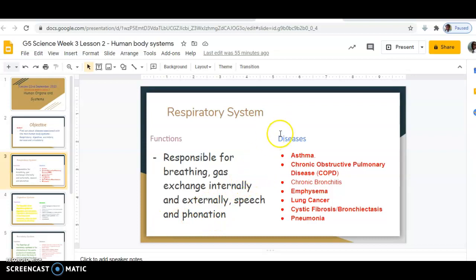The diseases that are likely to be associated with the respiratory system include asthma, chronic obstructive pulmonary disease, which is called COPD, chronic bronchitis, emphysema, lung cancer, cystic fibrosis, bronchitis, and pneumonia. All these diseases are connected with the respiratory system. They will only attack the respiratory system.